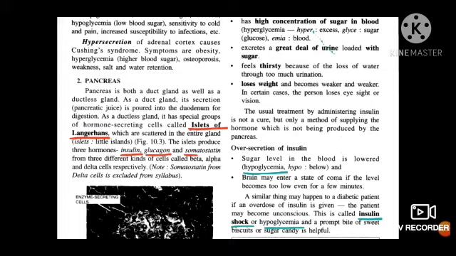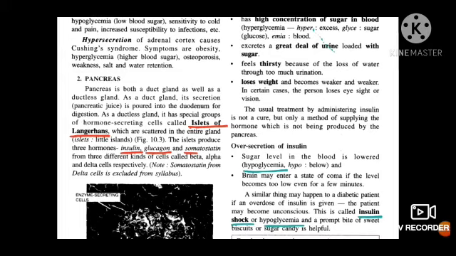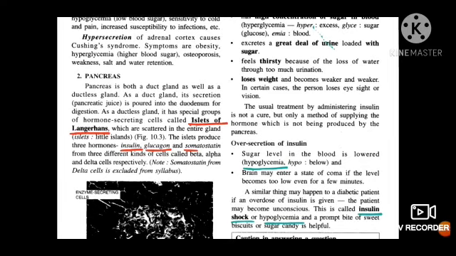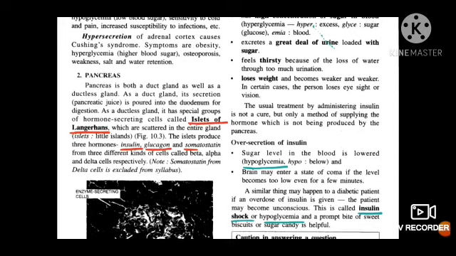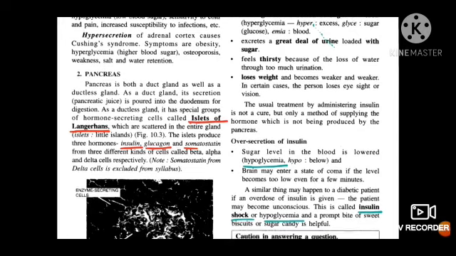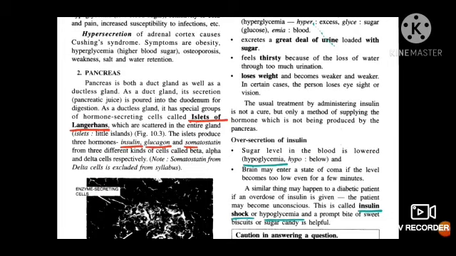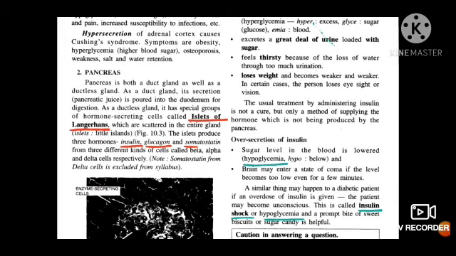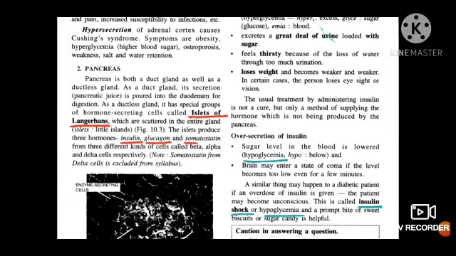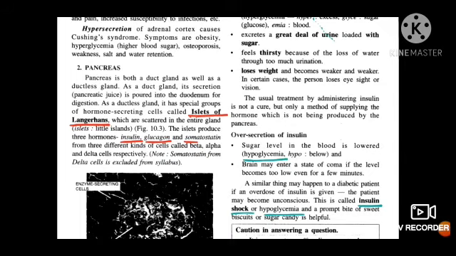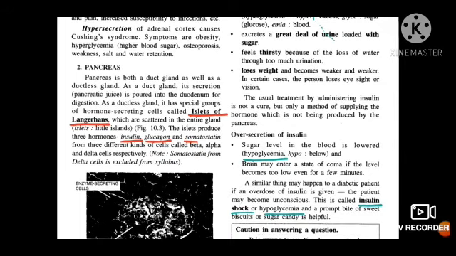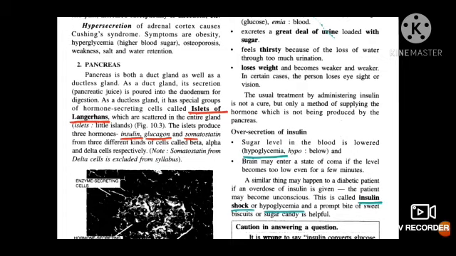And as a ductless gland, it secretes hormones which are secreted by special cells present in the pancreas called islets of Langerhans. Please underline this term, islets of Langerhans, the cells present in pancreas which secrete hormone. So inside the pancreas, there are three types of islets mainly, which produce three hormones: insulin, glucagon, and somatostatin. So underline the names. And these three hormones are secreted by three different cells called beta, alpha, and delta cells. One by one we will study them.